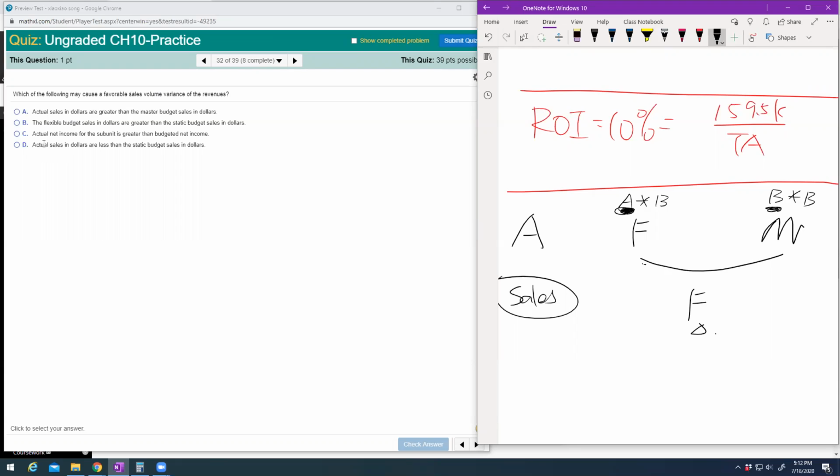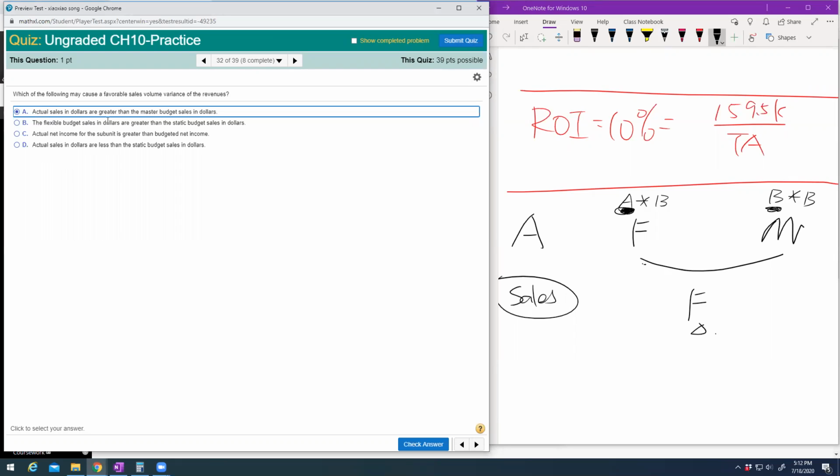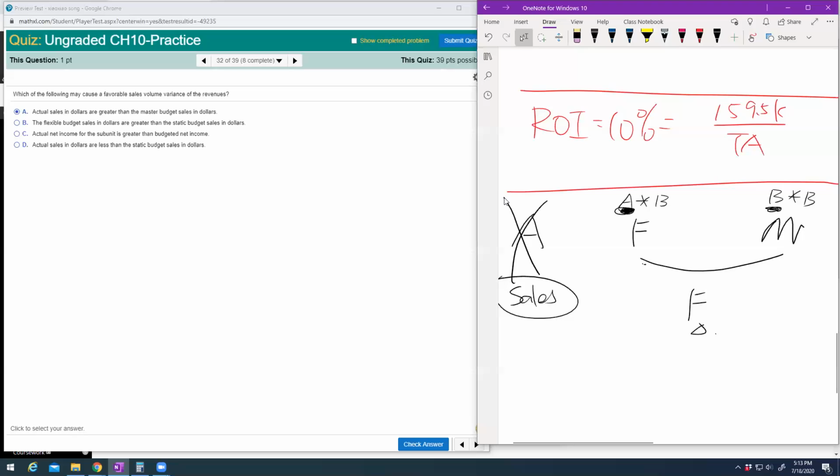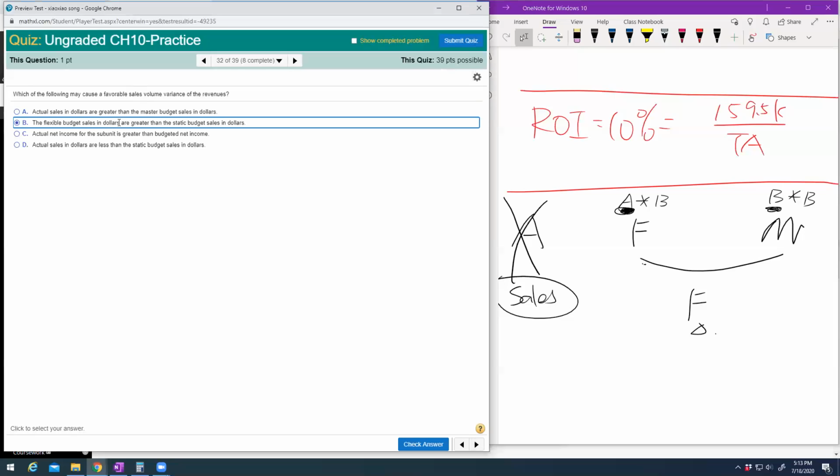Okay, actual sales in dollars greater than the master. Okay, let's see. Actual sales in dollars, then I think that works. Flexible budget? No, it has nothing to do with the actual. So it's about the flexible and the master. Flexible budget in dollars greater than the static budget, right? It has nothing to do with our actual and flexible. This is called flexible budget variance, but we talk about volume variance.